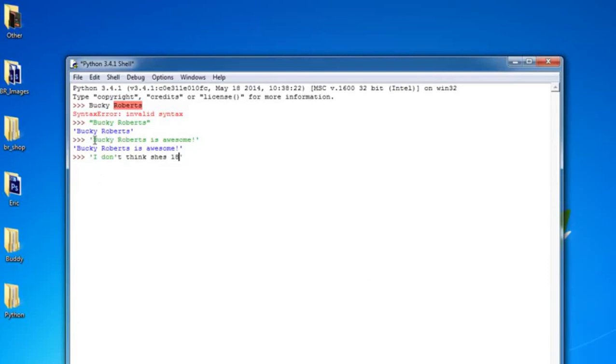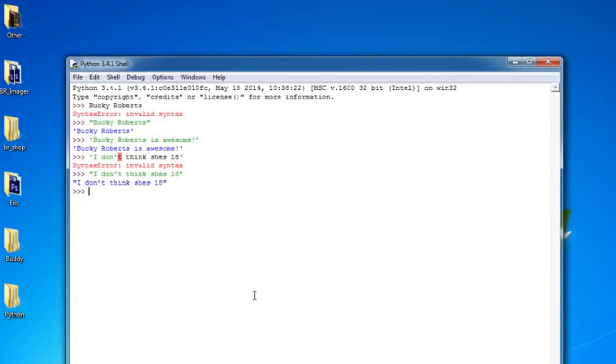Well, what these quotes mean is it's pretty much telling Python where to begin and where to end. So in this example, right up here, it started right here, it said Bucky Roberts is awesome, and it ended right here because that's where your quote is. However, this sentence actually uses one of these quotes, this apostrophe right here. So Python is going to think that it starts here, stops here, and all the rest of this stuff it's going to get confused about. So whenever you have a sentence that does use a single quote, you want to put that in double quotes. So I don't think she's 18, hit enter, and it'll work fine.